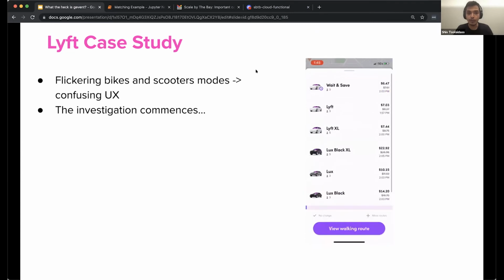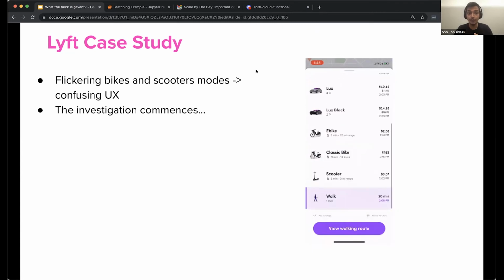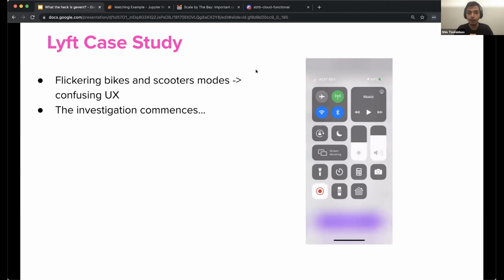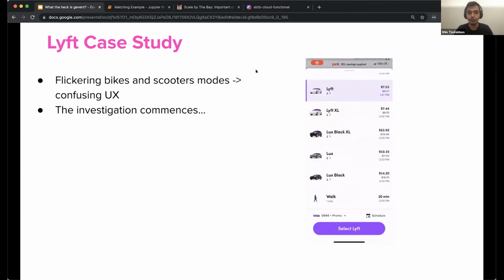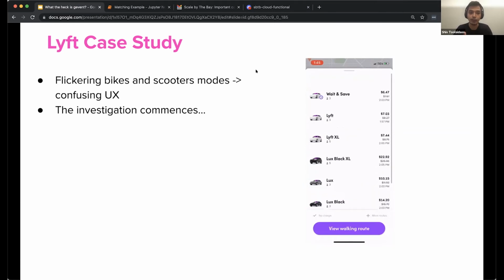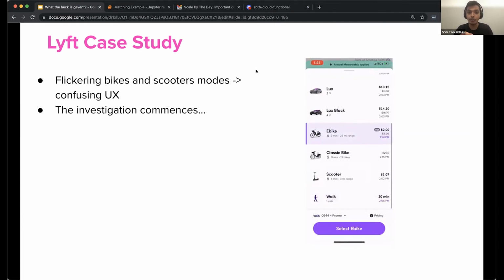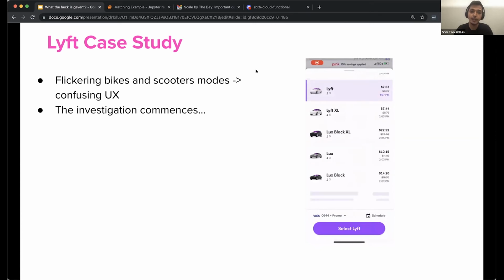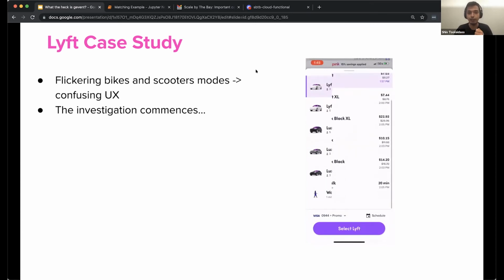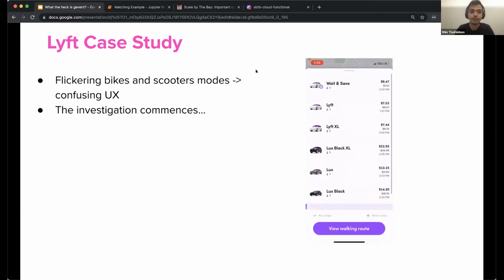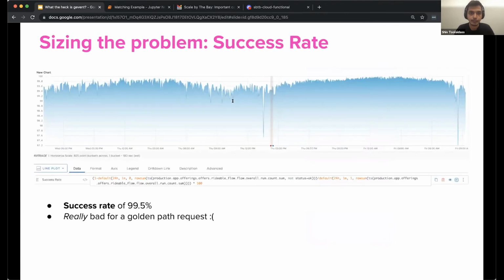Before we go further, there's a bit of terminology that I want to introduce. We're going to use the term offer to represent a Lyft mode along with all of its metadata, such as ETA and price. When you enter an origin and destination into your Lyft app, your mobile device polls Lyft's backend to request a list of offers, like bikes, scooters, Lyft, and Lyft XL. Back to the problem we were encountering.